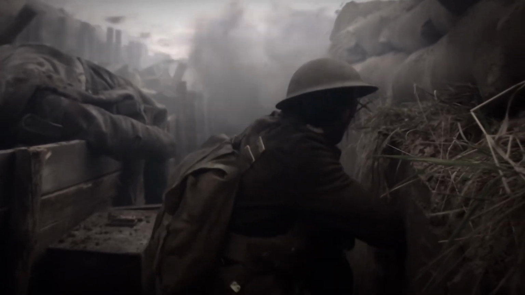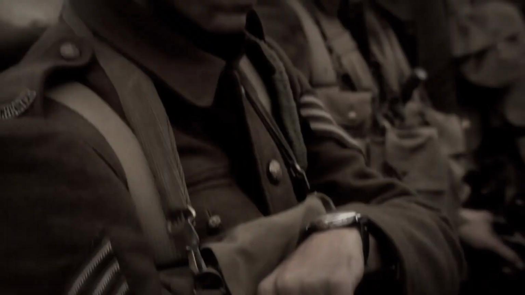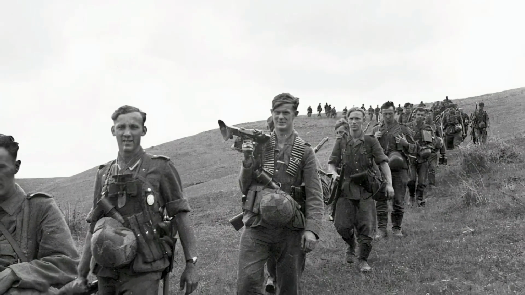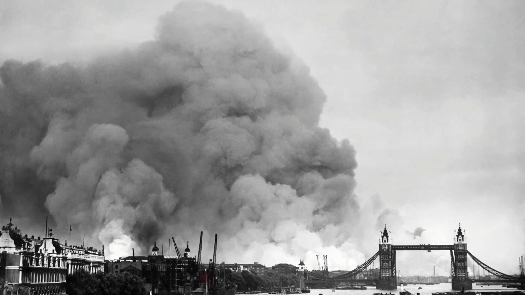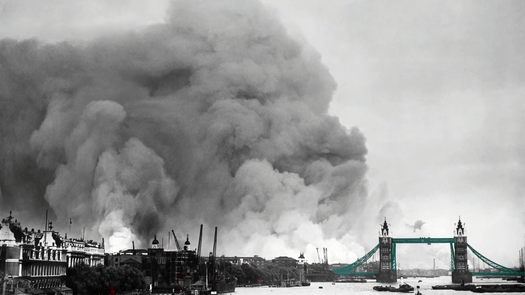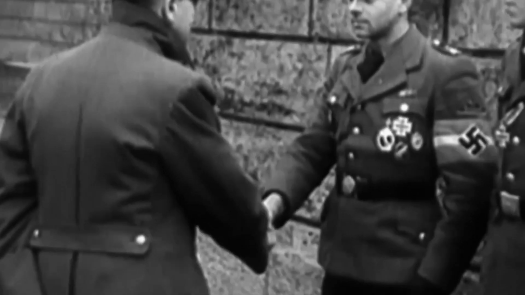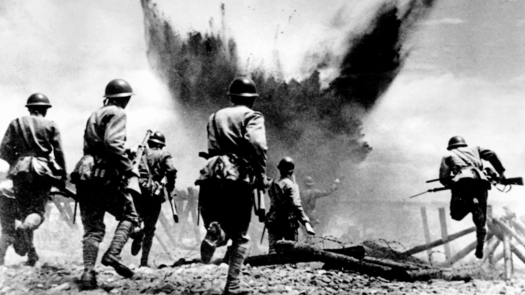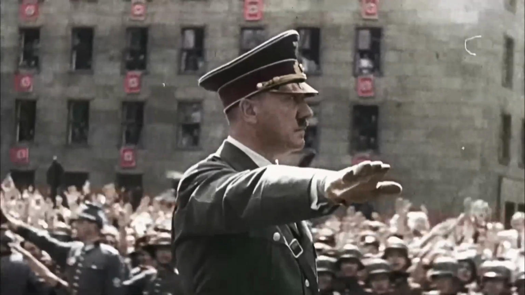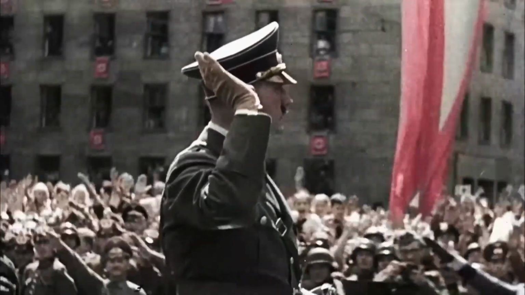The German military was also more modernized and better equipped than during World War I, with mobile units like tanks and motorized infantry that could move swiftly across Europe. Additionally, many of Germany's early opponents, such as Poland, Belgium, and France, were unprepared for this new style of warfare, making them vulnerable to rapid German advances. Moreover, the policy of appeasement by Britain and France allowed Germany to build up its military strength without immediate resistance, giving Hitler a strategic advantage when the war began.